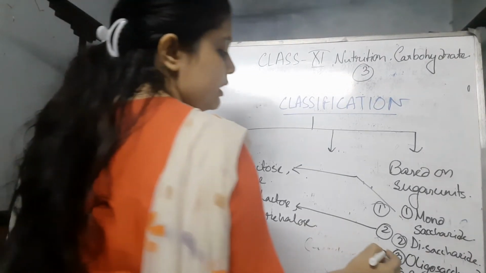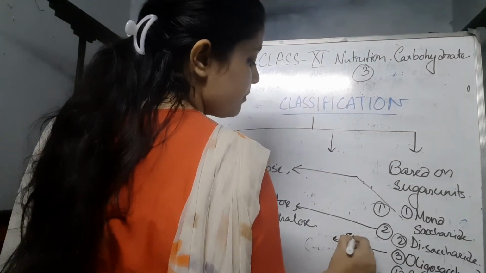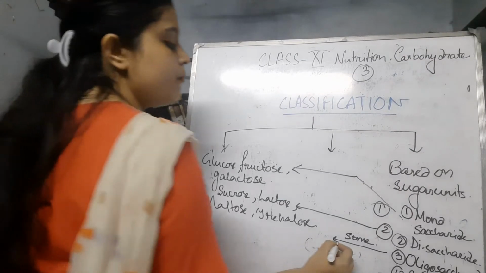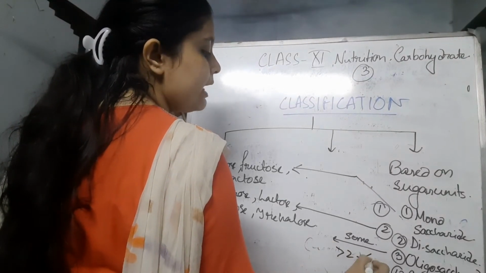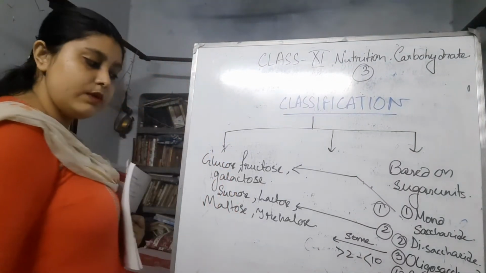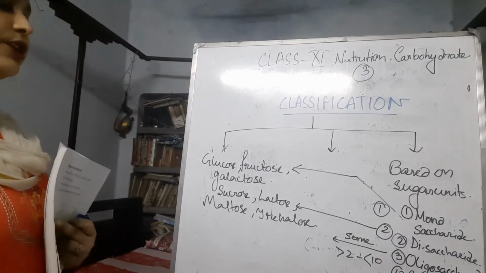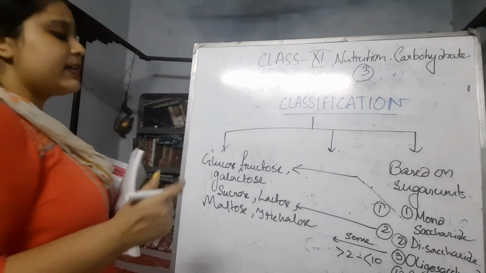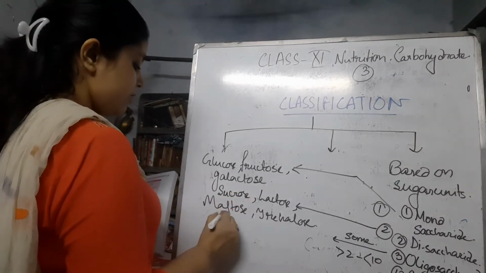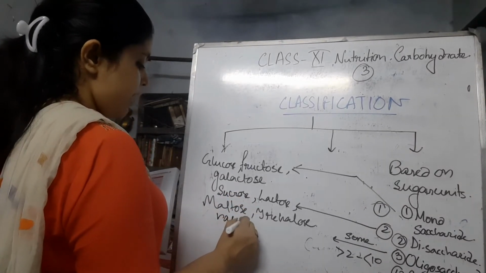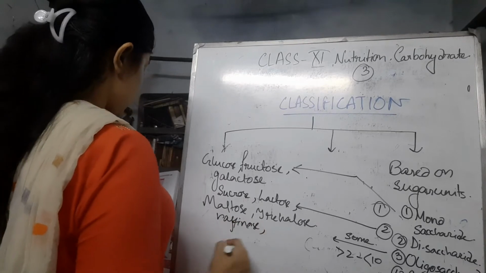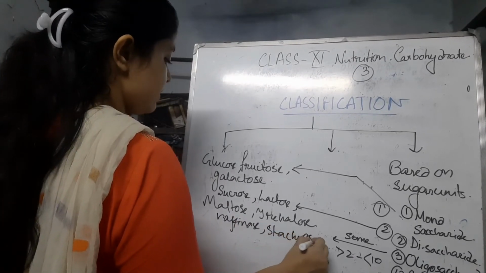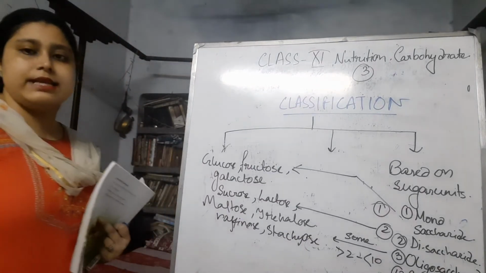After that, going forward with the oligosaccharides. Oligo means some. That means it has more than 2 and fewer than 10 sugar units. The examples can be raffinose and saccharose, etc. So these are the common examples.